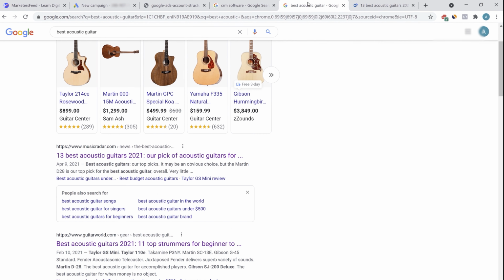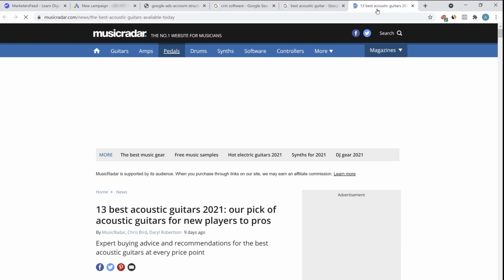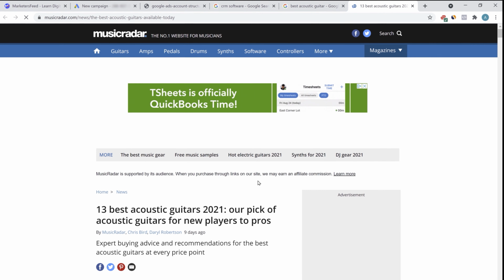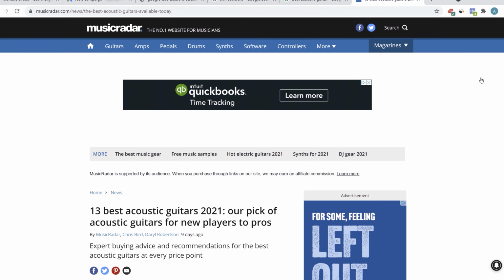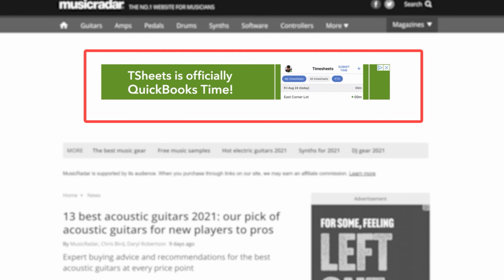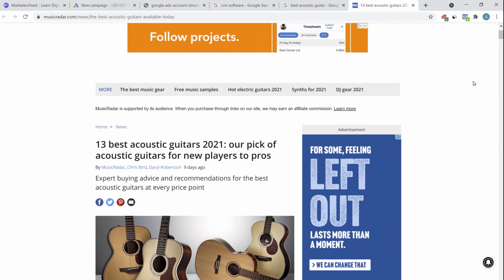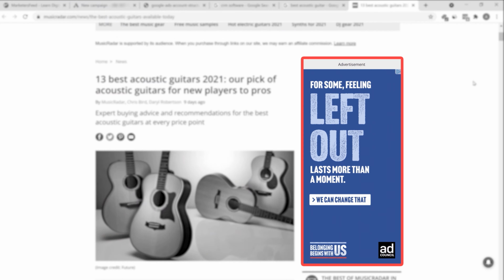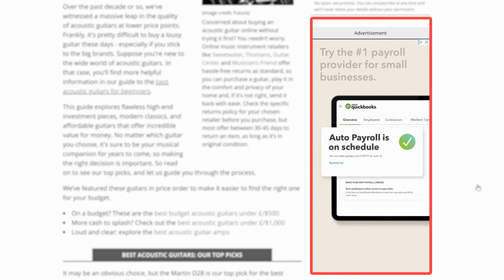If you search for best acoustic guitar and open the first result, I've opened the website musicradar.com, which is ranking number 1 for the keyword best acoustic guitar. Here you'll find different display ads. Here is a display ad. As you can see here, this is a display ad. Another advertisement here for some feeling left out. So this is an ad for maybe some ad council. Belonging begins with US. Another display ad here. This is a QuickBooks ad. So it's accounting software. I'm a customer of QuickBooks. I use QuickBooks to do all my accounting.